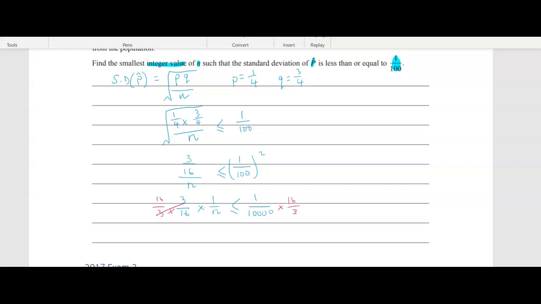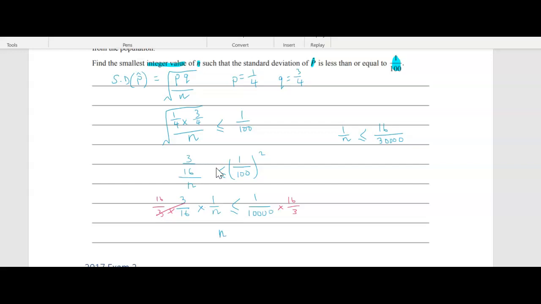All right, so they go, and then we're left with 1 on n is less than or equal to 16 on 30,000. All right, so let's take the reciprocal of both sides because I want just n on its own.